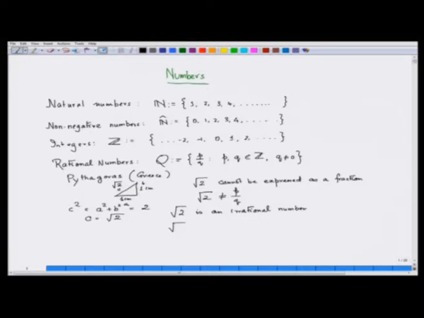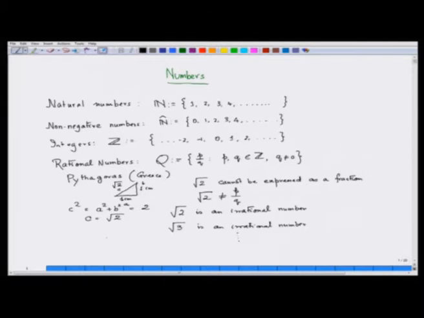Similarly, root 3 is an irrational number, and so is root 5. So these are some very basic facts about numbers, and now we are going to talk about the fact that a given fraction can be expressed in many different ways.